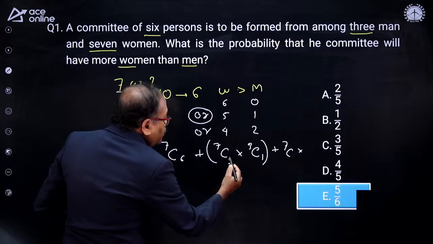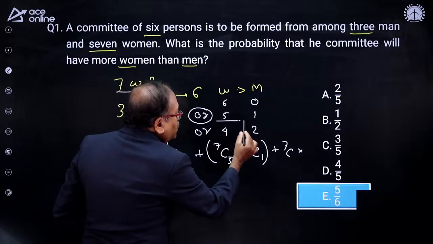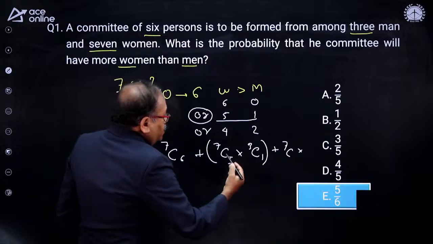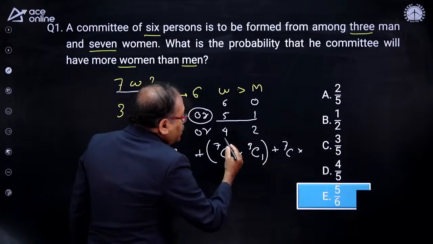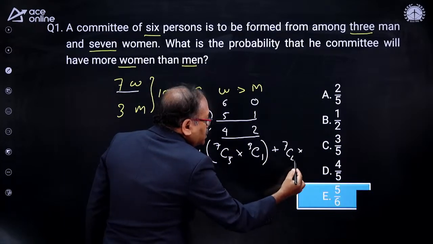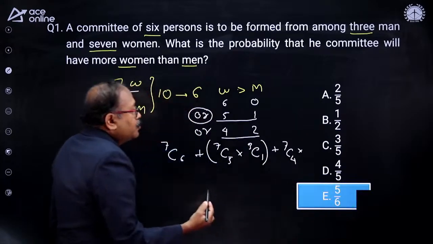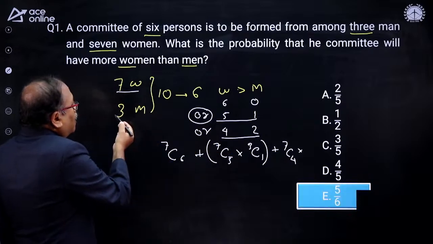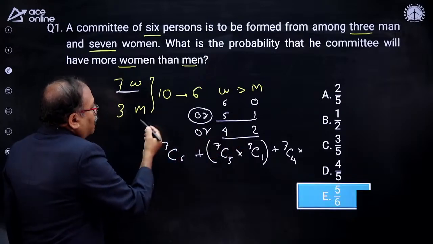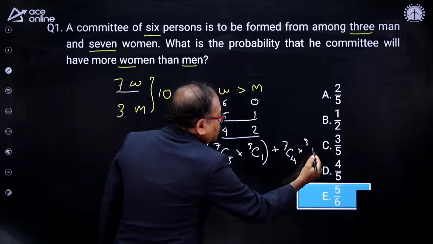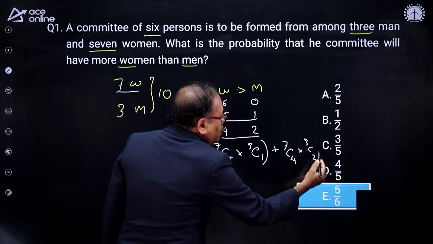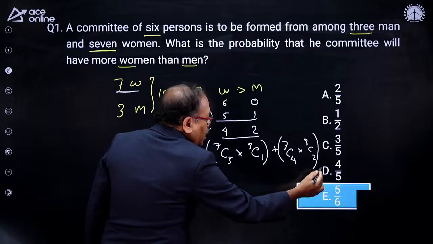This is 5. This combination we are considering now, 5 and 1. So here it is 5, it is 1. It is done. And the next one over here is this one. So that is 7C4 into 3 men out of 2 men out of 3 men. So what will happen over here? That is 3C2. And this is divided by